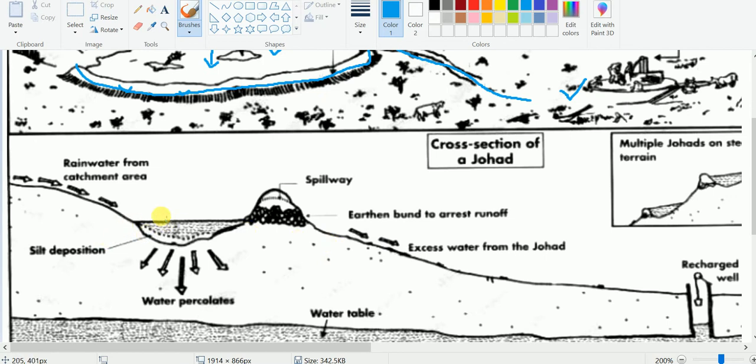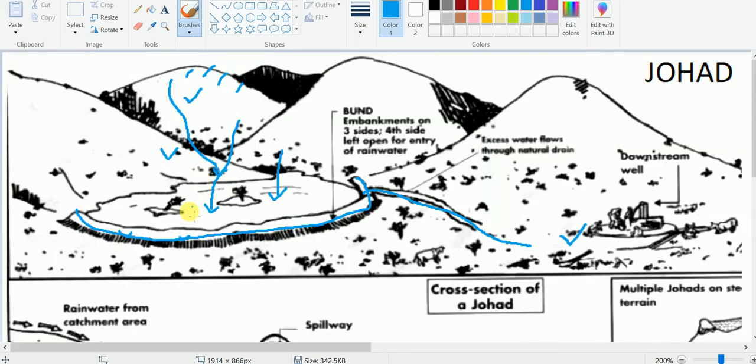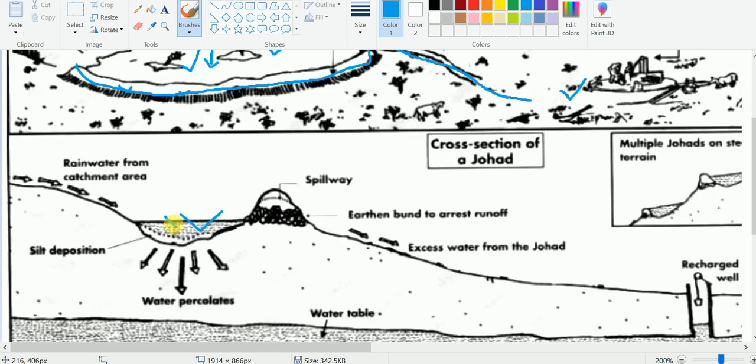Here we have the cross section. So this is the johad. This structure is known as johad, and this is the cross section of the johad, and rainwater is flowing down and it is collected here, and this is the embankment. Here the spillway allows the excess water to flow downwards, and it can be recharged in the well.